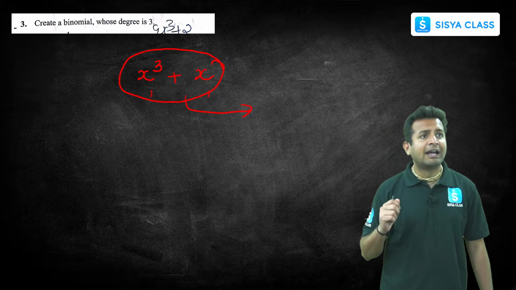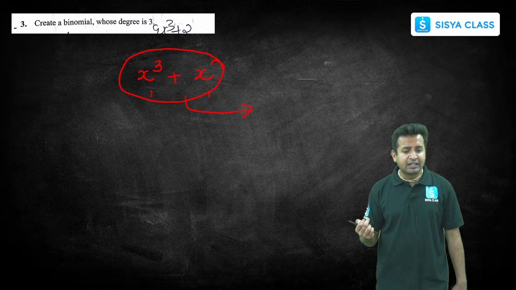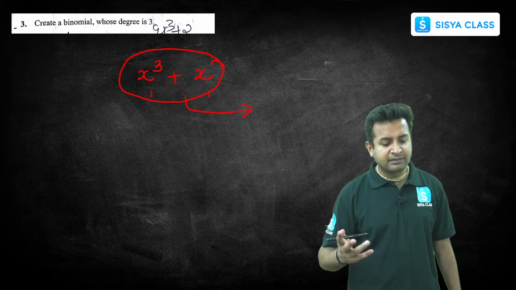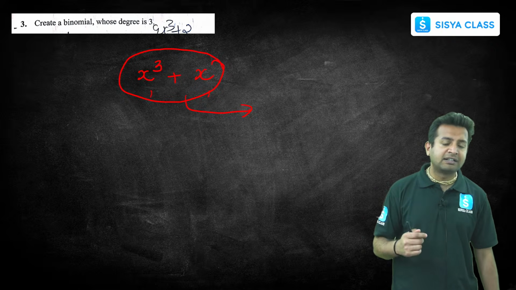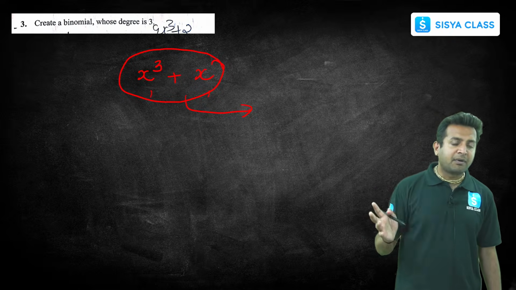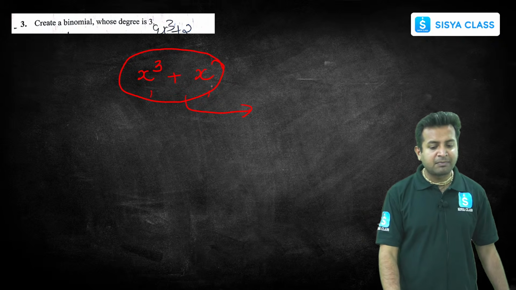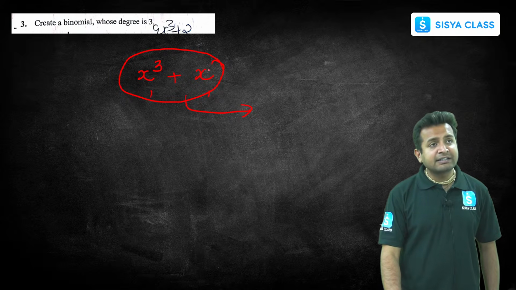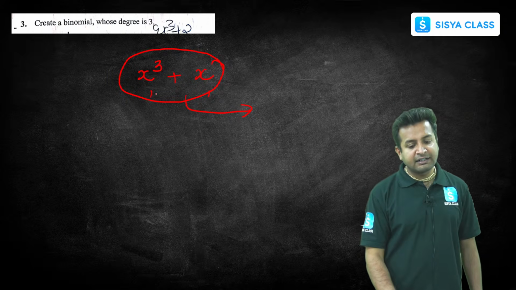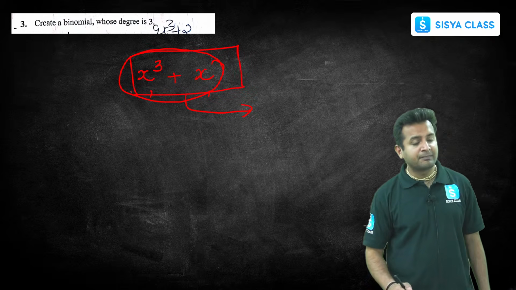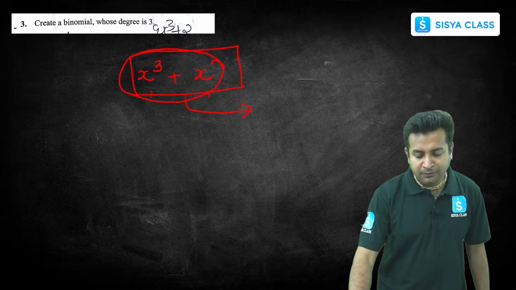The exponents are 3 and 1, which are whole numbers. If the exponents are whole numbers, then definitely these are polynomials, and obviously x is not in the denominator. So definitely these are polynomials. Now two terms are there. What is the highest exponent of the variable here? It's 3. So we have created it: x cube plus x is the answer. Clear? I hope it is clear to you all. Right, now let's move on to the next one.